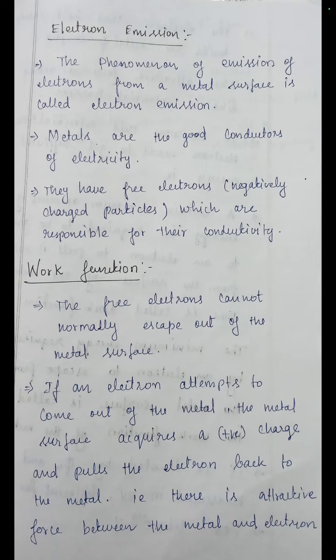Today we are going to learn about electron emission. This topic comes under dual nature of radiation and matter. What do you mean by electron emission? Electron emission means the ejection of electrons from the metal surface is known as the electron emission.